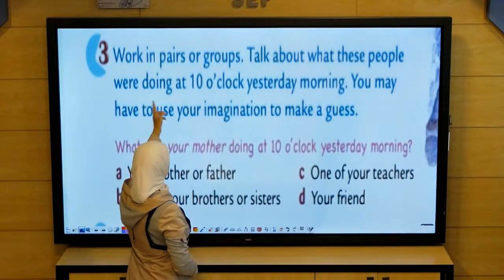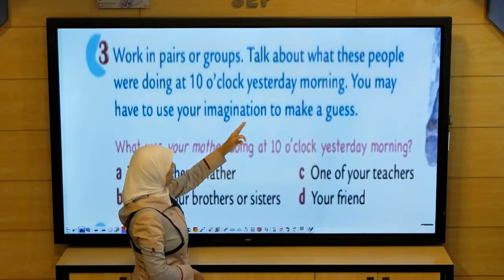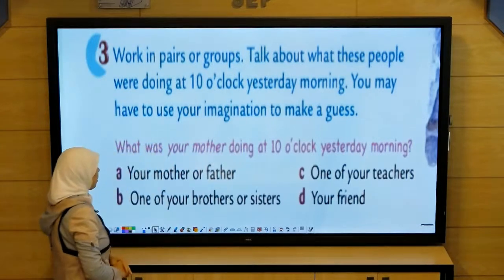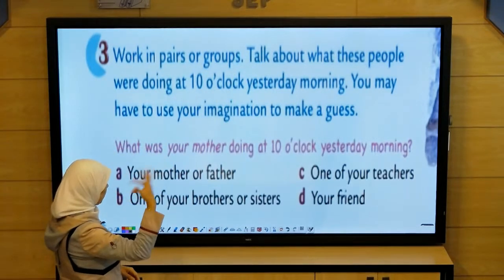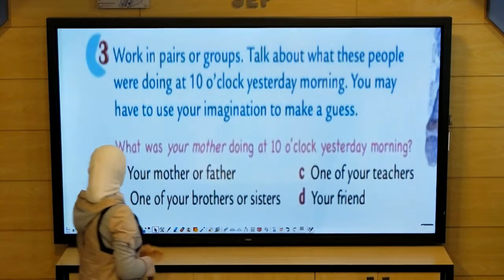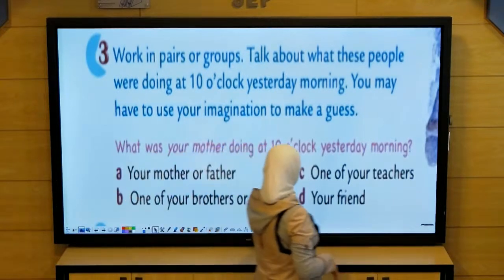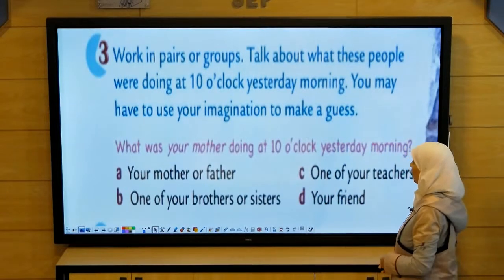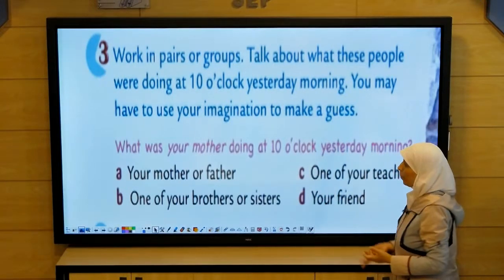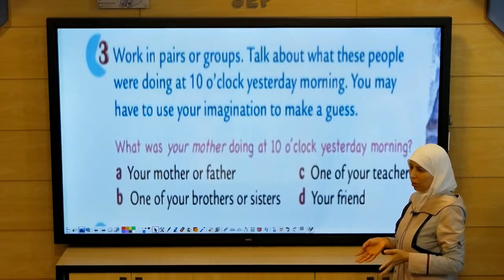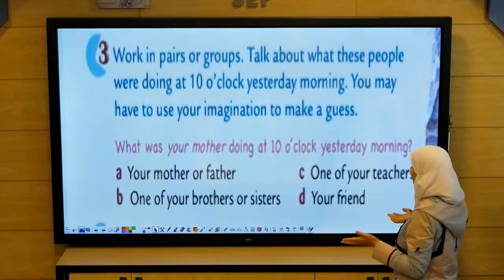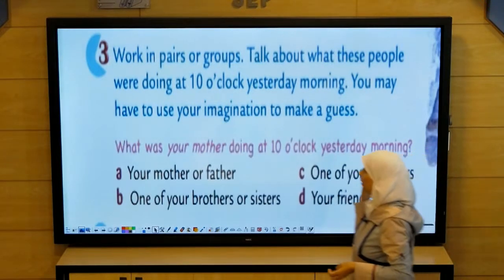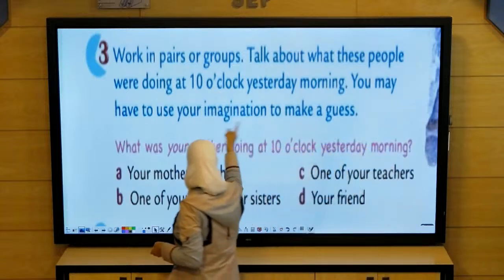You may have to use your imagination to make a guess. What was your mother doing at 10 o'clock yesterday morning? Perhaps she was cooking or she was preparing breakfast. Try to use your imagination.